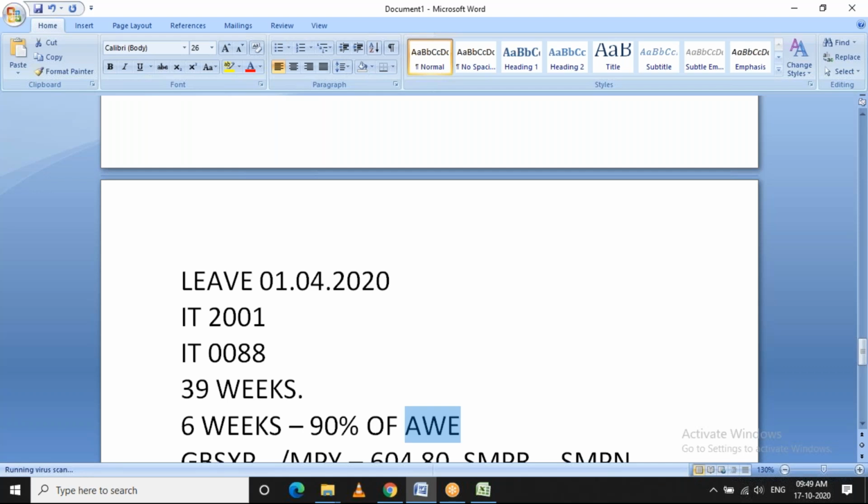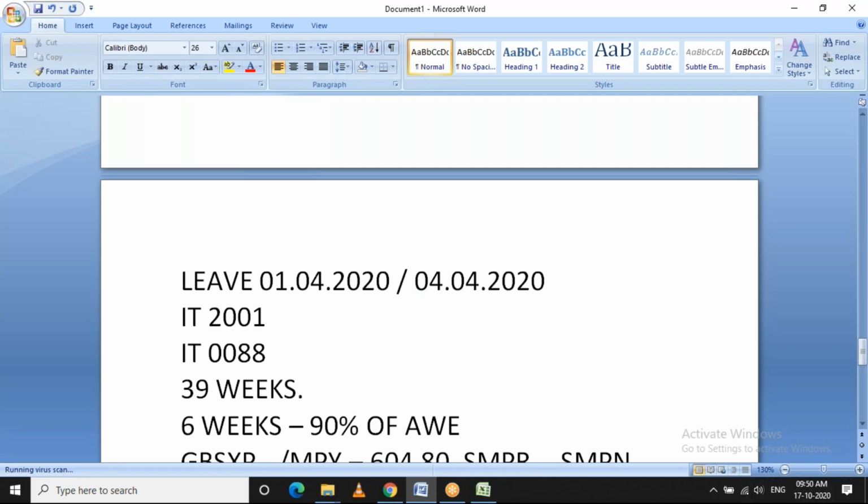For example, if the employee is going on leave from 1st of April 2020, but the baby is due on 4th of April 2020, the system will go 15 weeks backwards, and then decide which periods to consider for the average weekly earning calculation.